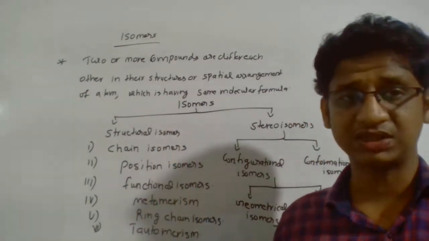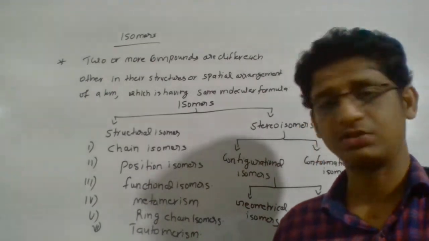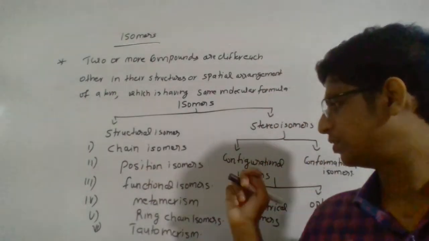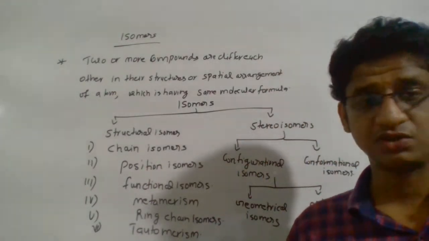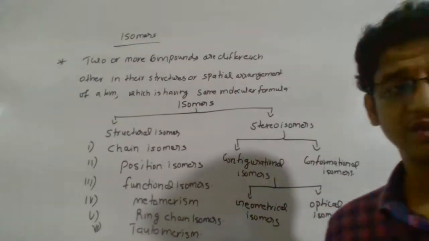So what are the important classifications in structural isomers? Chain isomers, position isomers, functional isomers, metamerism, ring chain isomers, and finally tautomerism. So please note this down along with the class.